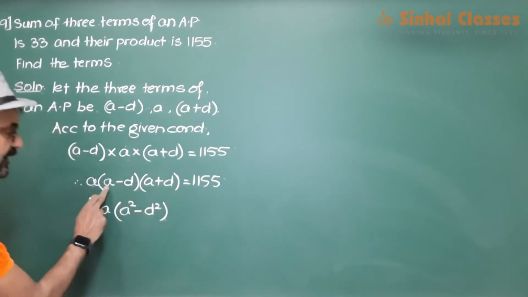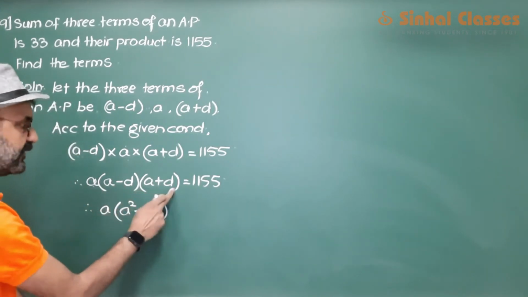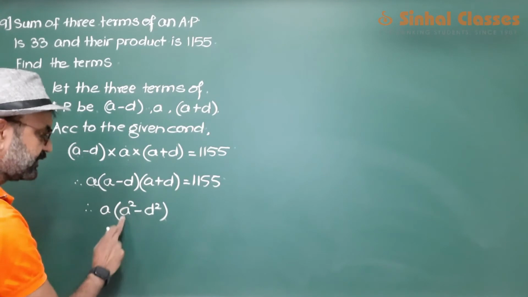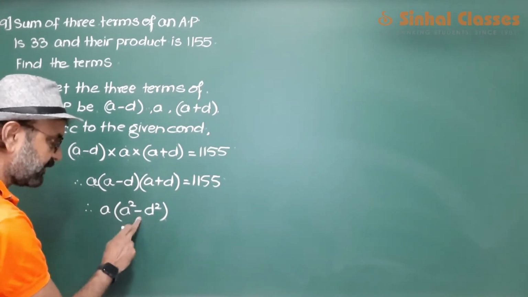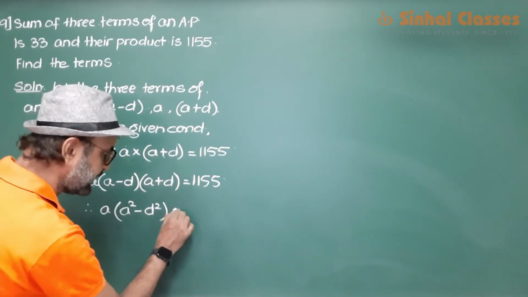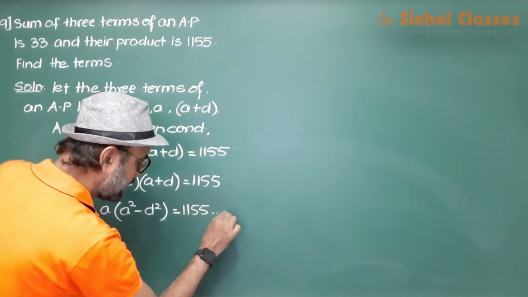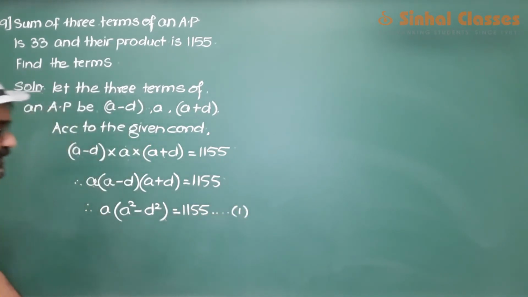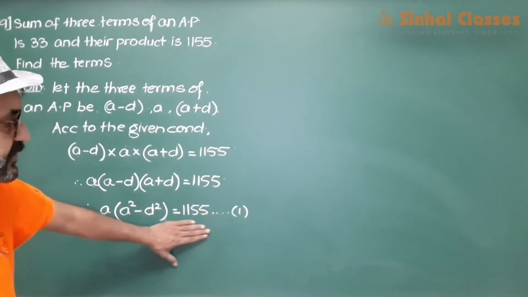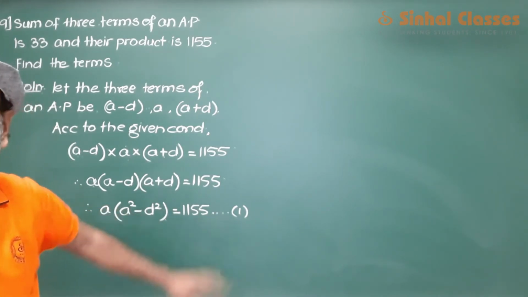Now this is first term minus second term, first term plus second term. So this would be first term square minus second term square, which we call the difference of two squares. So this is a into a squared minus d squared is equal to 1155. Take this as equation number 1.